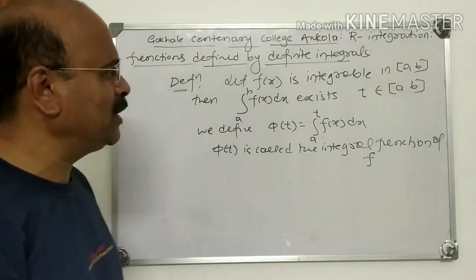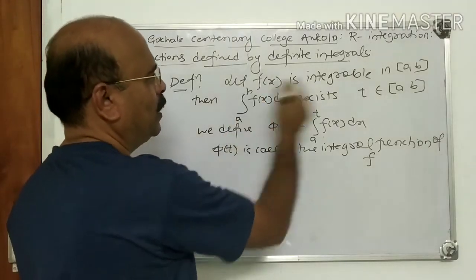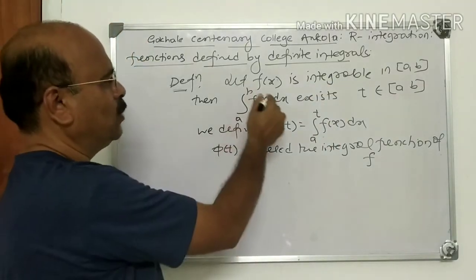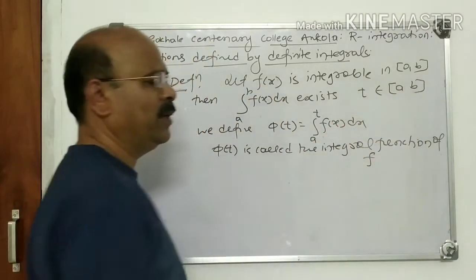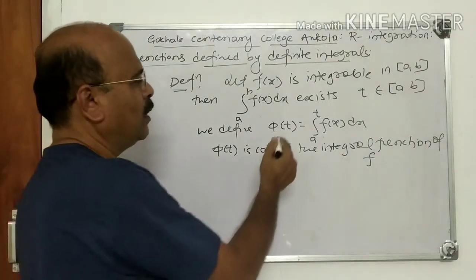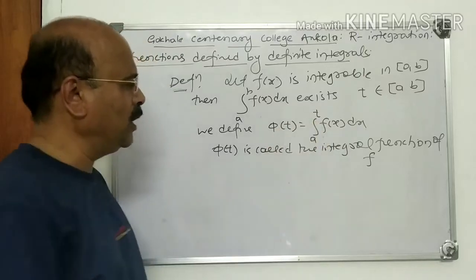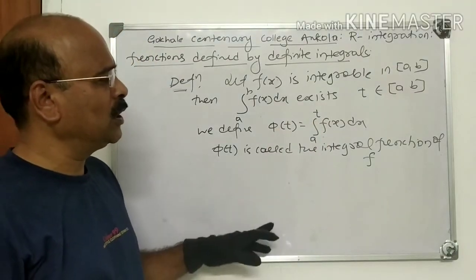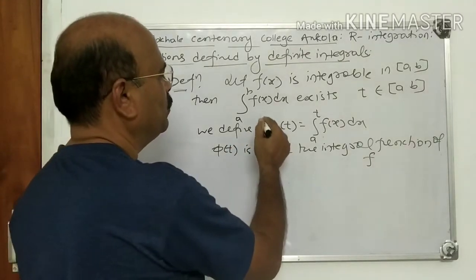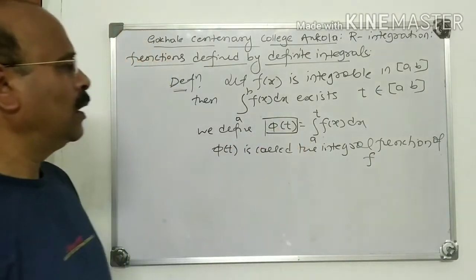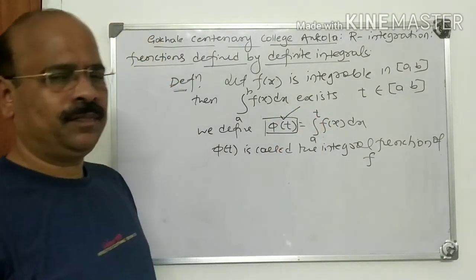So the definition is quite simple. Try to understand the definition first. f(x) is integrable, that is integral a to b f(x) dx exists, and t be any arbitrary point of [a, b]. Then integral a to t f(x) dx is phi of t, and this phi of t is called the integral function of f. Now we study this phi of t.